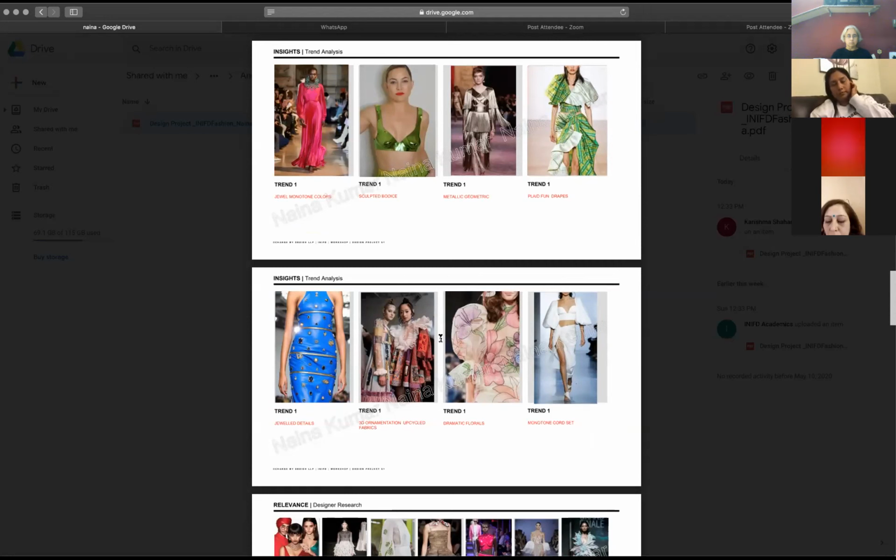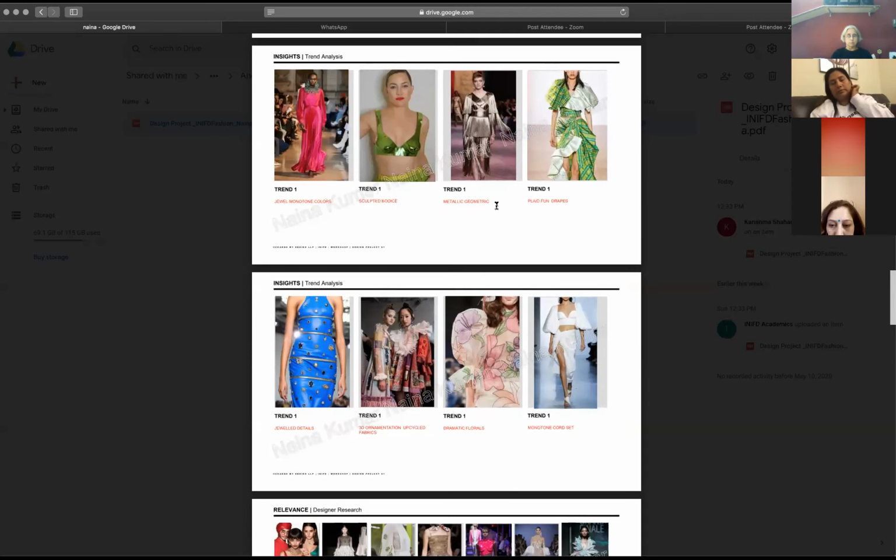For example, the person has written jewel monotone colors, sculpted, metallic geometry. That means that's a bigger trend. You're not just focusing on one thing in particular, you'll see them coming forward. So this is quite nice. The representation of it makes sense.